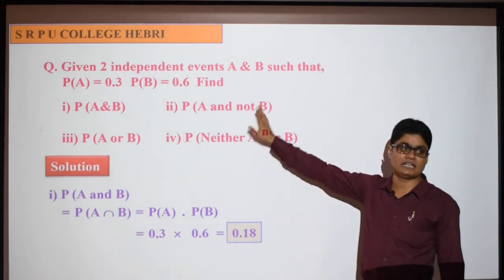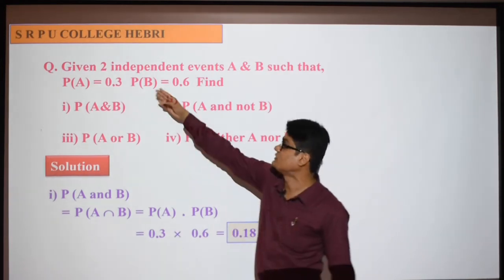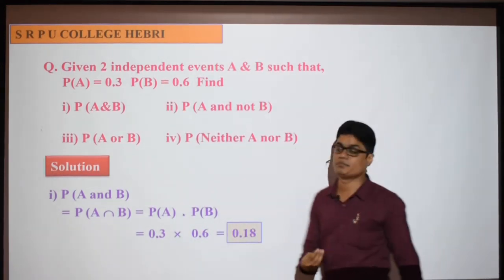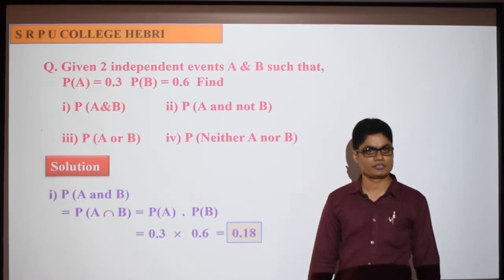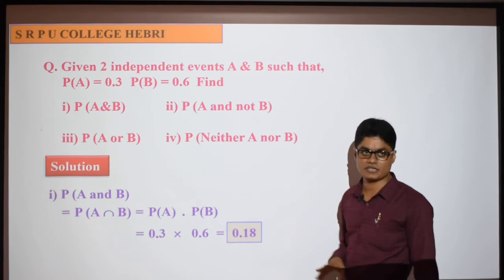Now no confusion. Why can you directly multiply? Because they are independent. Since they are independent, you can directly multiply to get probability of A intersection B. Clear? Very good. So first question is understood.